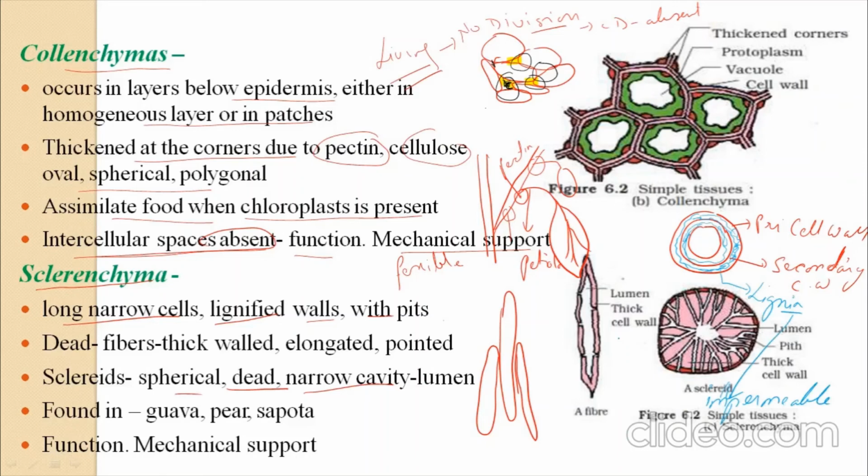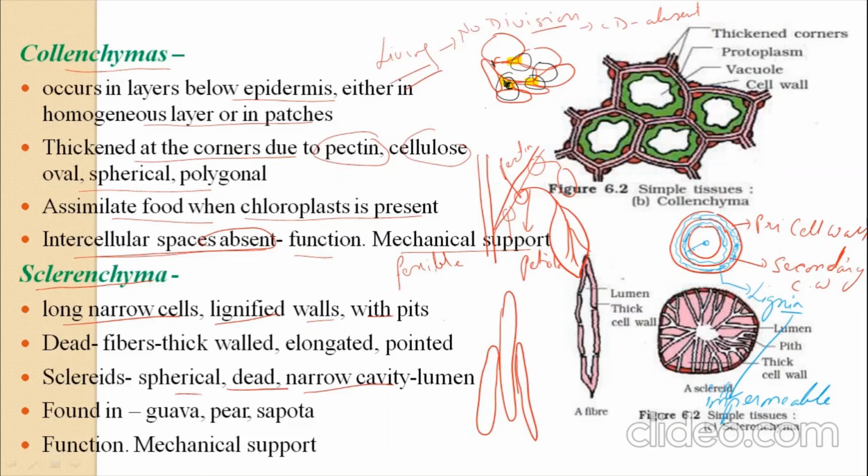What does impermeable mean? Impermeable means there is no exchange of water and gases. Whatever is present inside never comes out, and whatever is present outside never goes in. Nothing is permitted to go inside and nothing is permitted to come out. So the cavity which is present in between remains as it is, because there is no exchange, and finally these cells attain the position of dead cells.